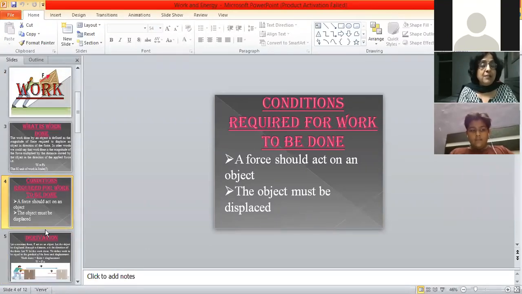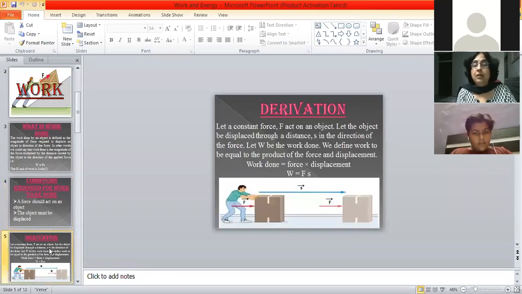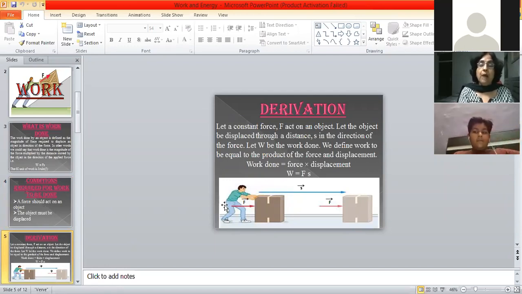Now next we will see the derivation. Derivation of work, if in the exam it will be asked what is the formula, what is the derivation of the work, so you will be writing work done is equal to force into displacement. In this diagram, you can just see one box is there. A boy is pushing, applying a force. Force is in the forward direction and the displacement is also in the forward direction. So we can say that the work has been done.